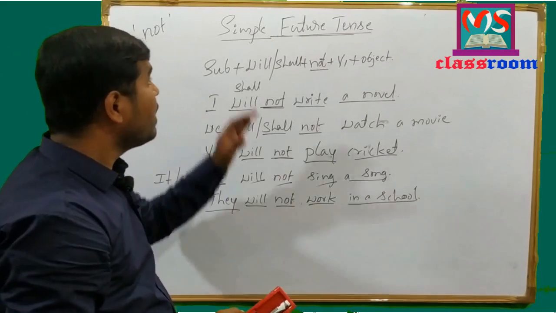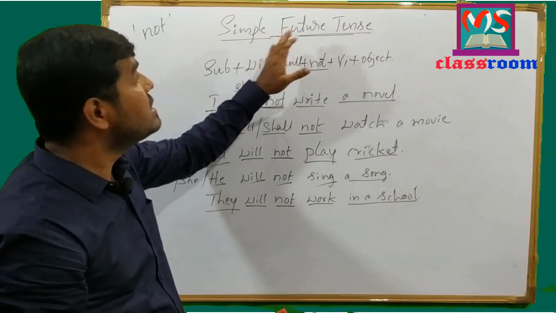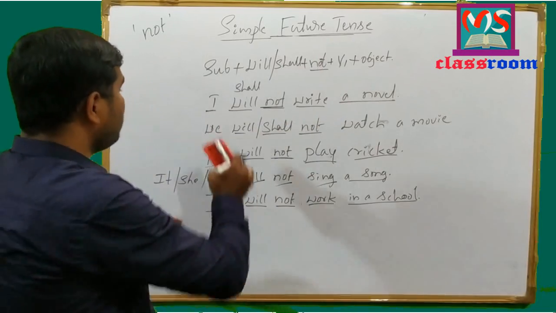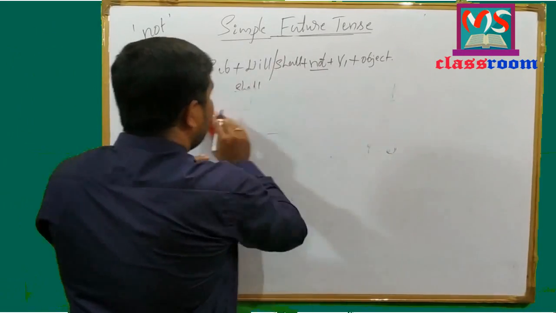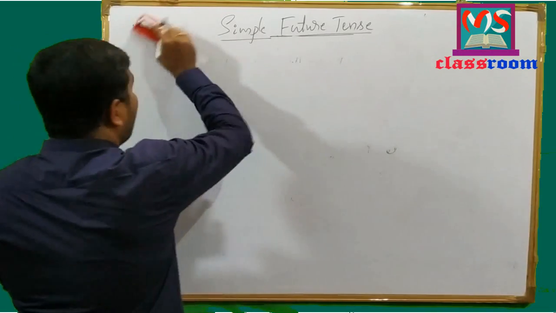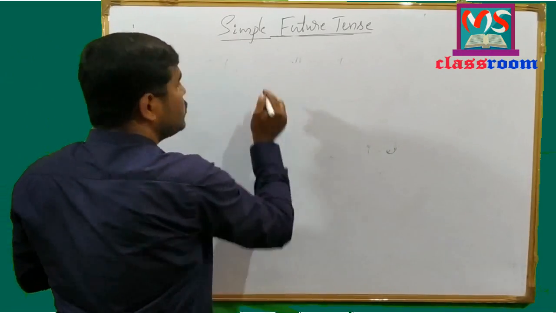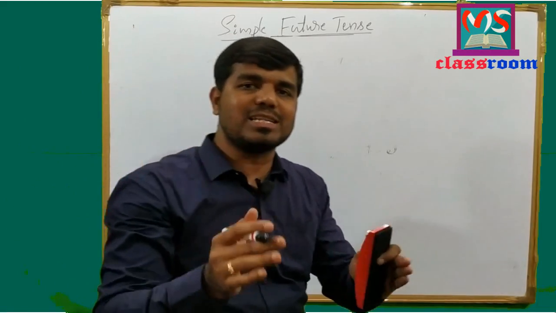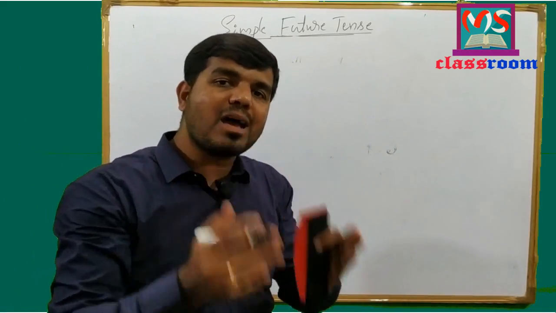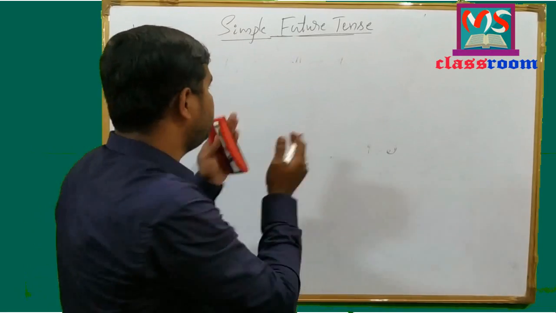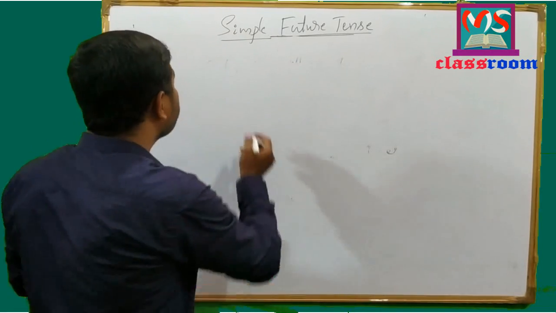Let us move to interrogative sentences in simple future tense. How to form interrogative sentences in future tense? Let us learn here. To form interrogative sentences in simple future tense, we change the place of the modal auxiliary before the subject. Look at the formula here.